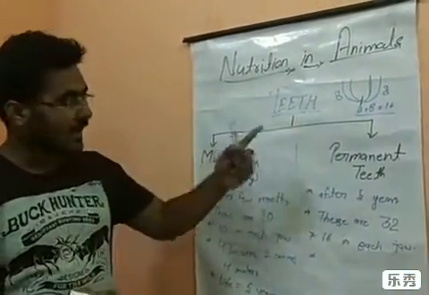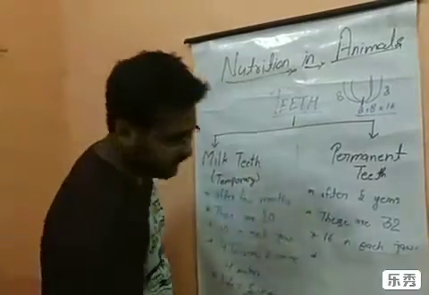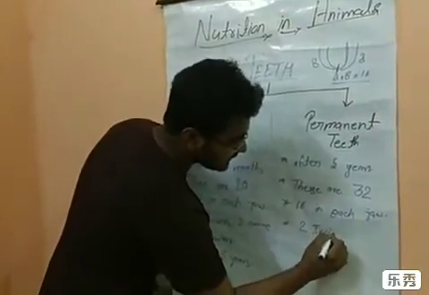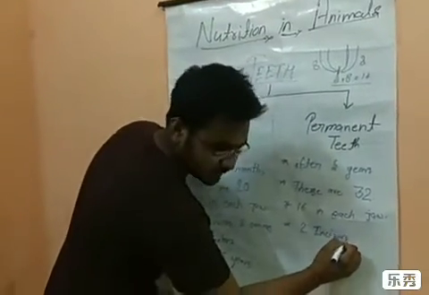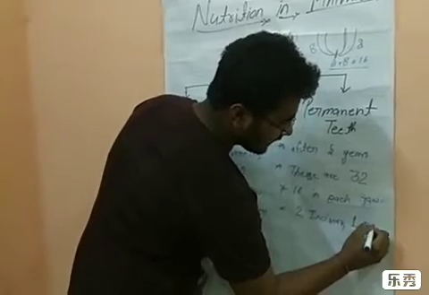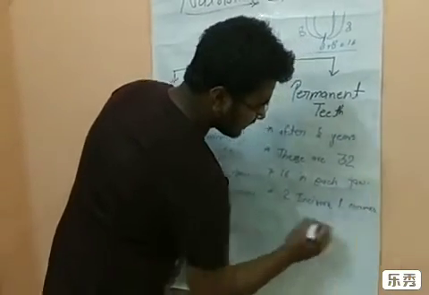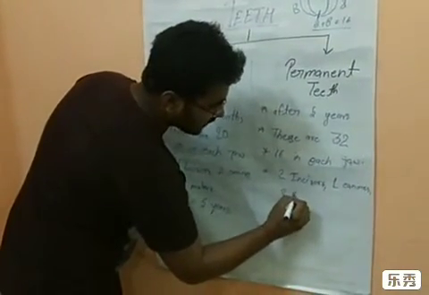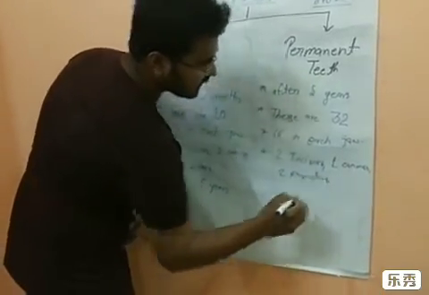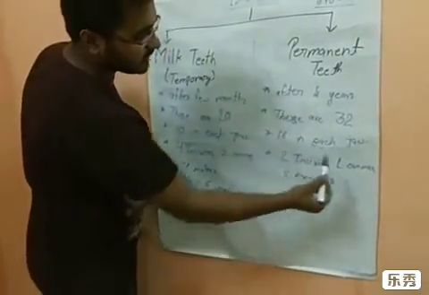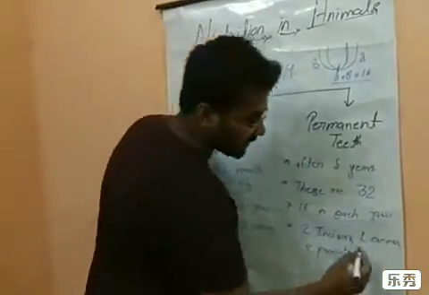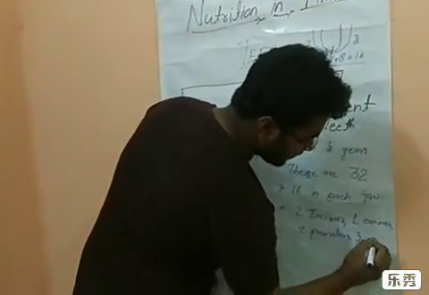In that 8, there are 2 incisors, then one canine, 2 premolars. So what number is remaining? 2 plus 1 plus 2 is 5, and what is remaining is 3 molars.